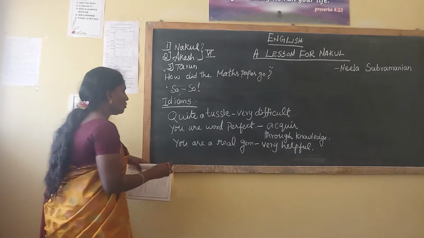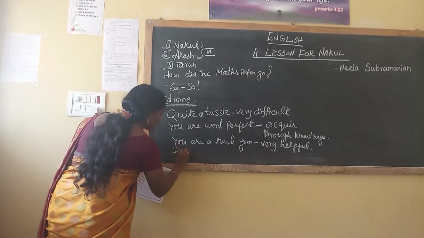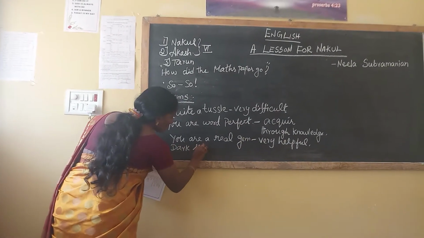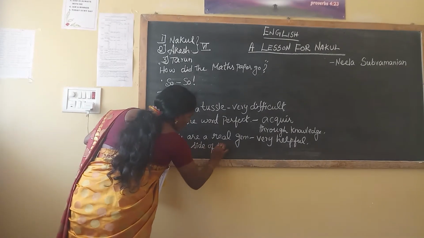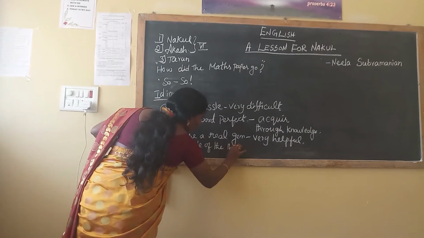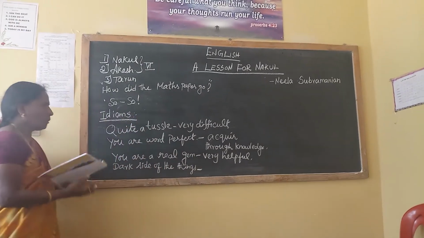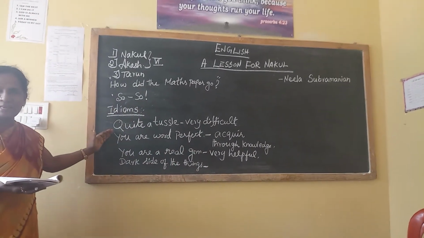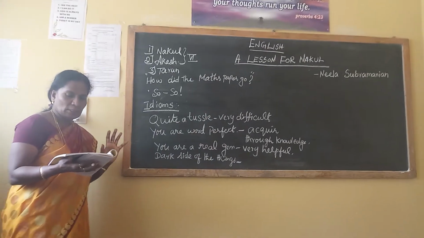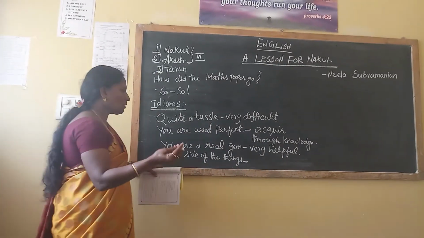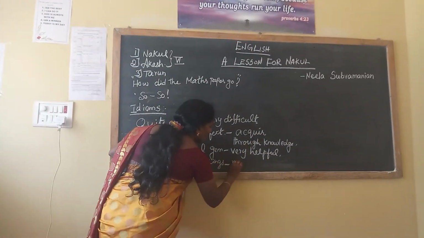Why am I writing this? Because when you read the lesson, you can understand easily. Dark side of things means negative thinking. Negative.